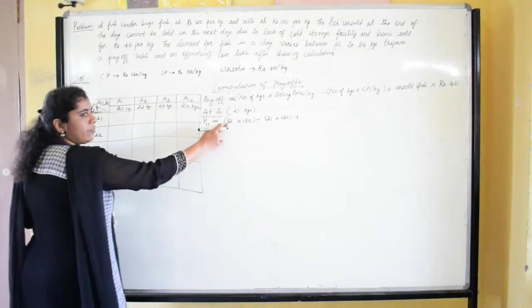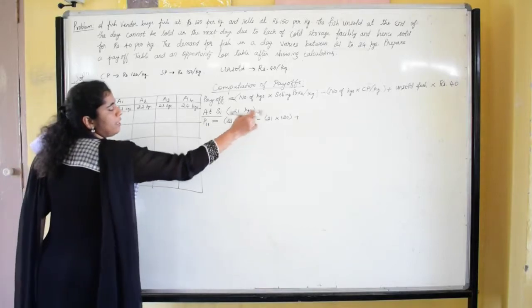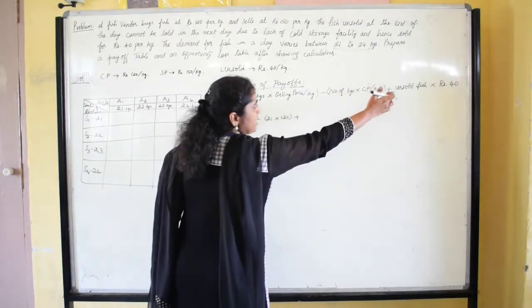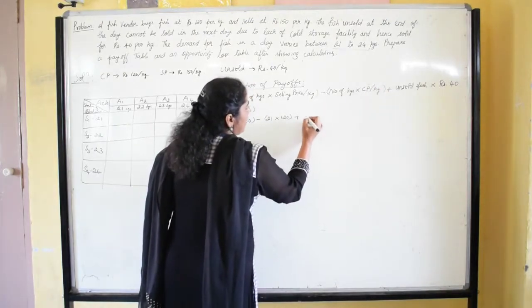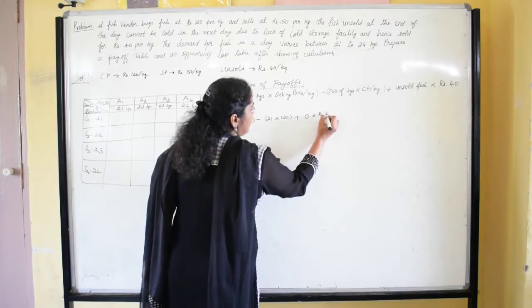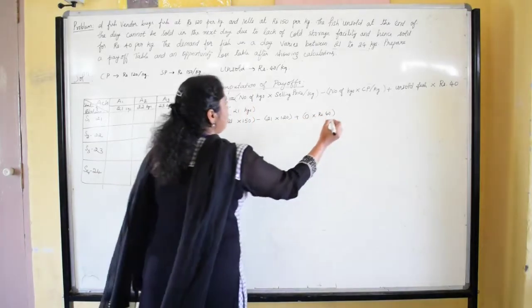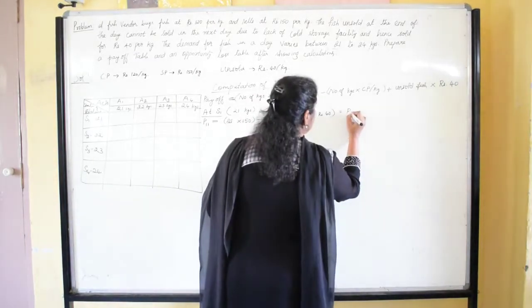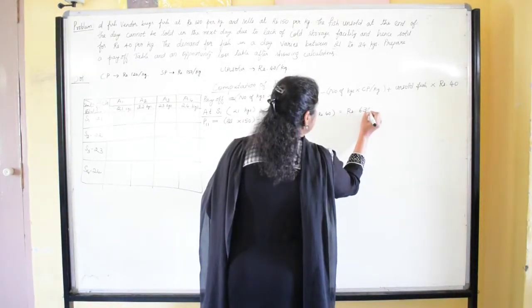the vendor has bought 21 kgs. The demand is for 21 kgs. So no fish will be left at the end of the day. So the number of kgs unsold at the end of the day is 0 into rupees 40. If you calculate this, the amount you are going to get is rupees 630.